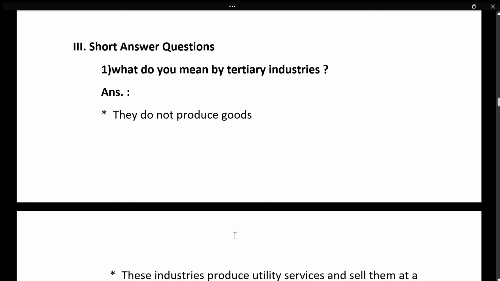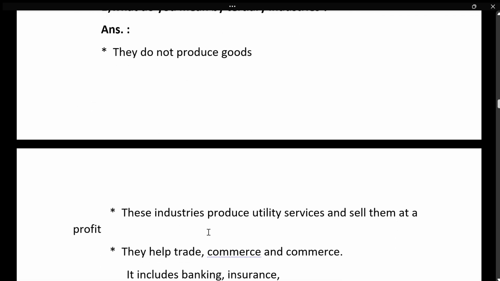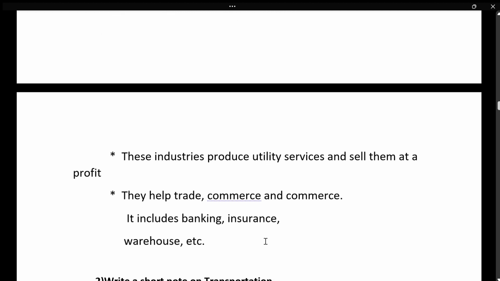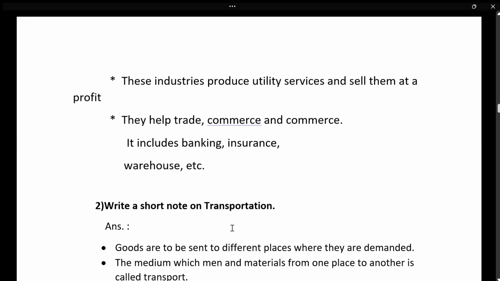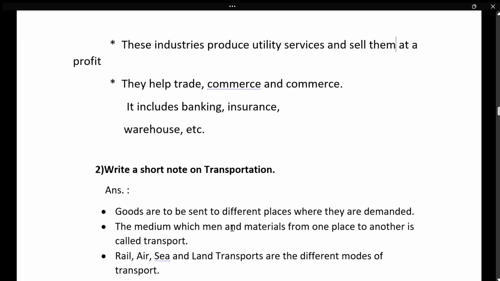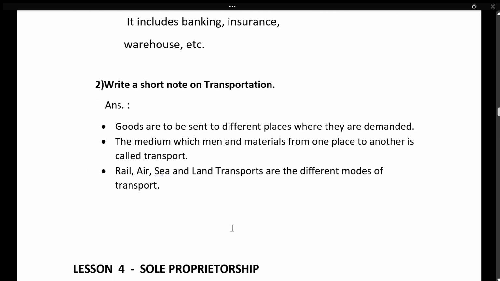And next, what do you mean by tertiary? They do not produce goods. You can write like this: these industries produce utility services, that is useful services, and sell them at a profit. They help trade and commerce. It includes, for example, banking, insurance, warehousing, which are service industries. Okay, and next is transportation. Goods are to be sent to different places where they are highly demanded. It is the medium to move people and materials from one place to another, and you can give an example.